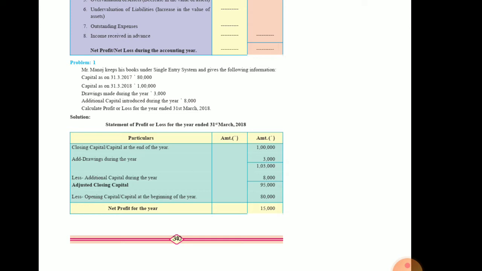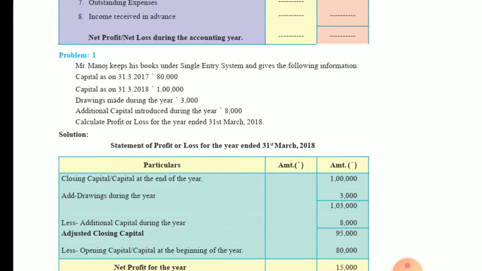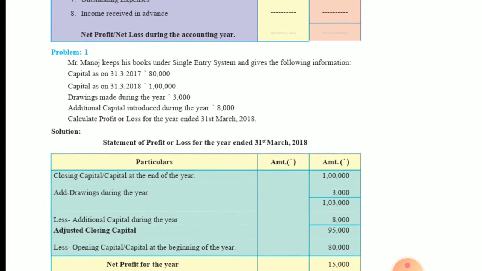So let's start with the problem, from which you will get a very clear solution. Here's the problem. Mr. Manoj keeps his books under single entry system and gives the following information. Capital as on 31st March 2017 is 80,000. Capital as on 31st March 2018 is 1 lakh. Drawings made during the year 3000.